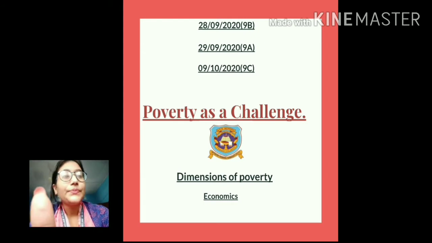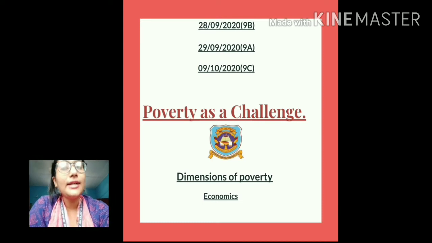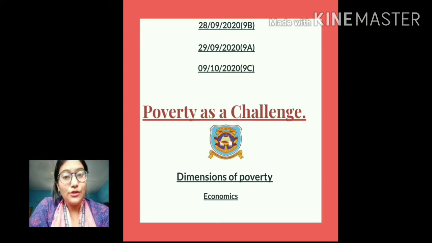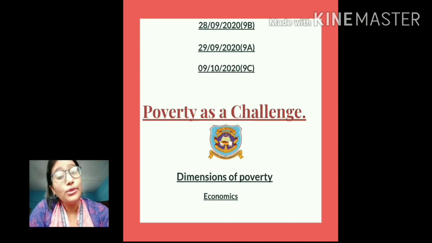Alright. So students, let us now discuss the various dimensions of poverty. And let me tell you all that dimensions are almost similar to the features only. Dimensions means the various sides of poverty.